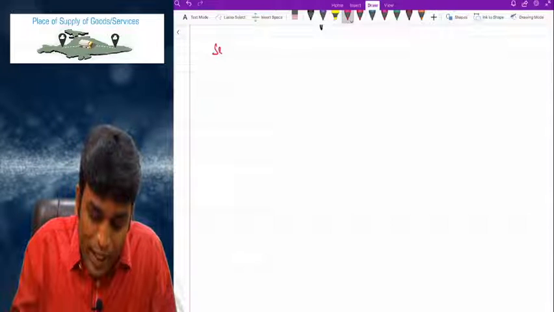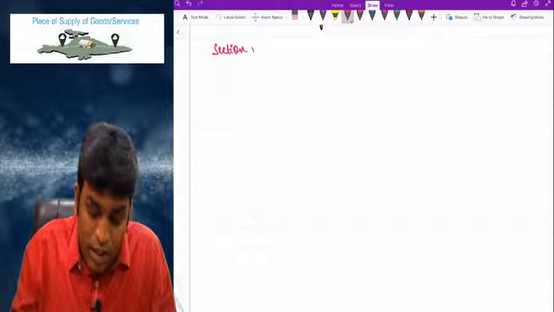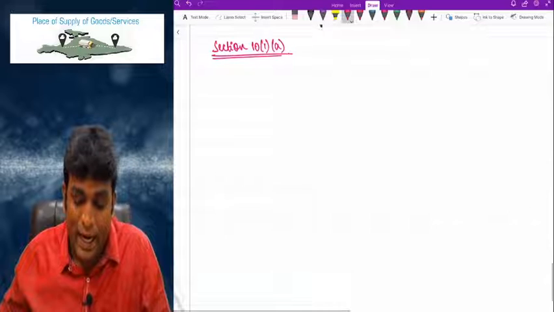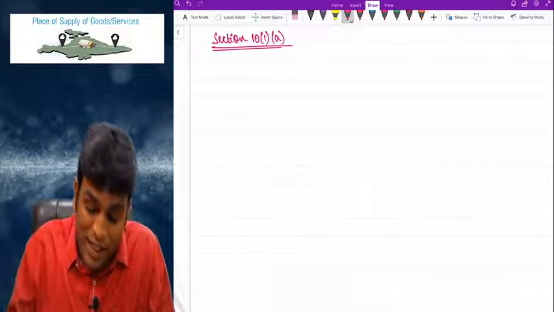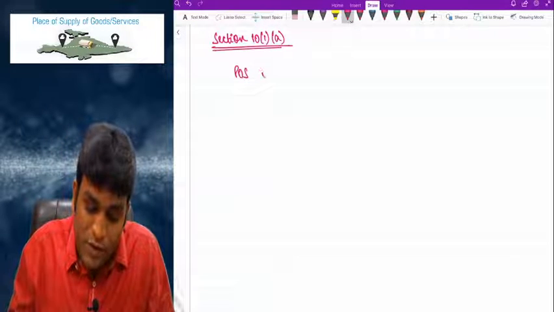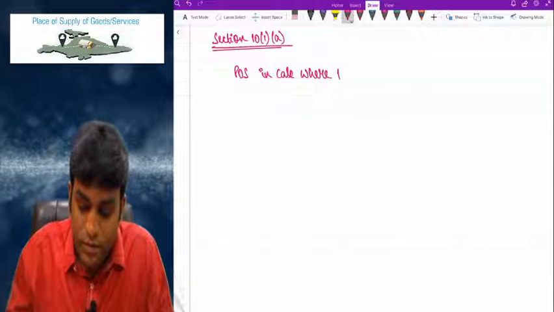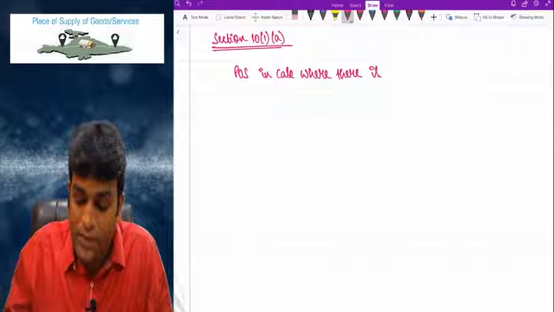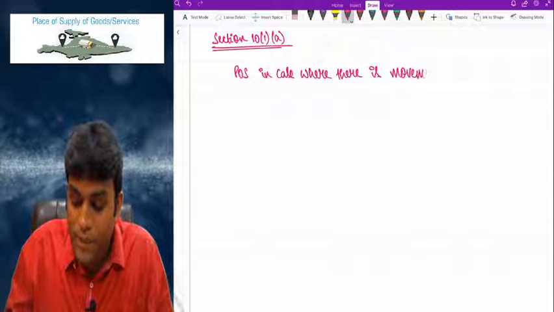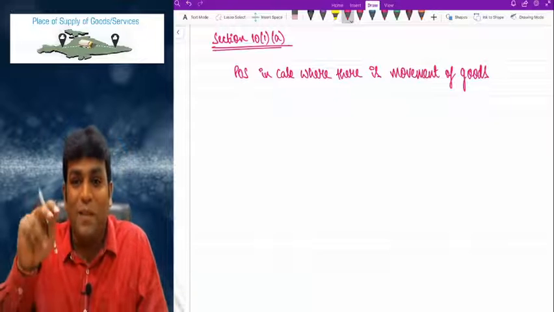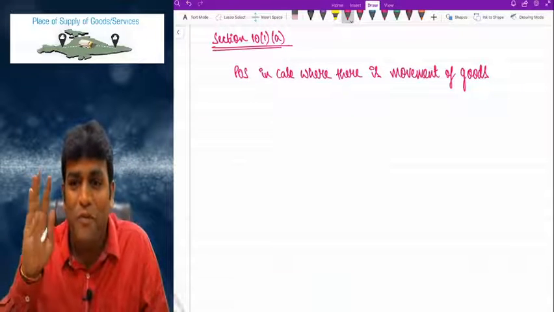First discussion: let me talk about section 10(1)(a). Section 10(1)(a) comes into picture, which clearly says place of supply in case where there is movement of goods. That means there is a movement of goods from one place to another place.